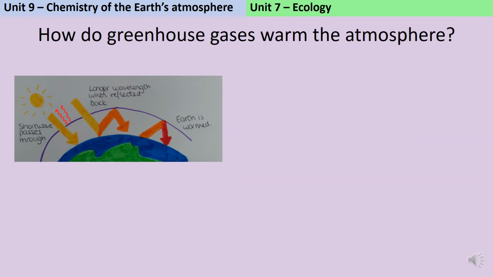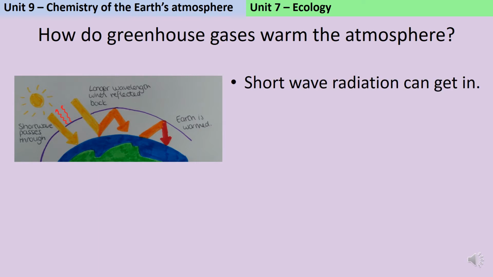The next thing that you need to be able to explain is how these greenhouse gases cause the temperature of the Earth to change. The greenhouse gases form a sort of blanket around the Earth. They're part of the atmosphere. When electromagnetic radiation reaches us from the sun, it contains a range of wavelengths. Everything from very large wavelengths like radio waves to very small ones like gamma rays and X-rays. The larger the wavelengths are, the more they interact with that blanket and the harder it is for them to penetrate. So initially, shortwave radiation can penetrate through that blanket and get down to Earth, and the longer wavelength waves tend to be left behind a little bit.